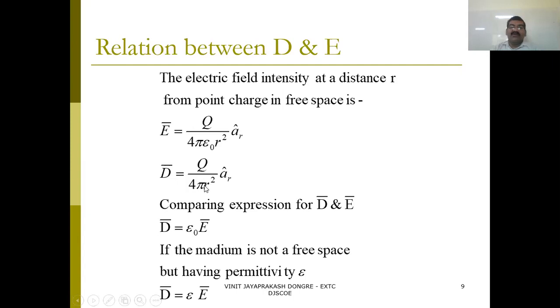So comparing the expressions for D and E, we can say D equals epsilon 0 E. This relation holds in air or free space. If there is a particular medium, then D equals epsilon E, where epsilon equals epsilon r into epsilon 0. This relation may also be asked in the oral exam or somewhere, so this is somewhat important.